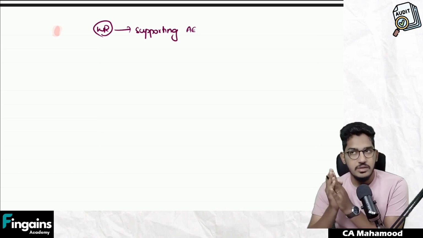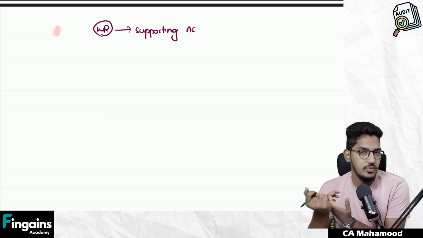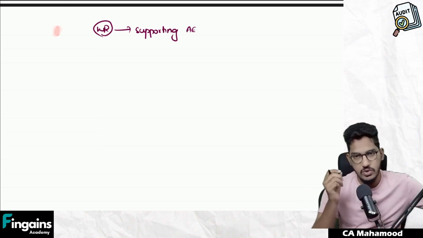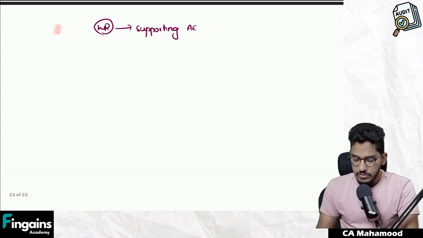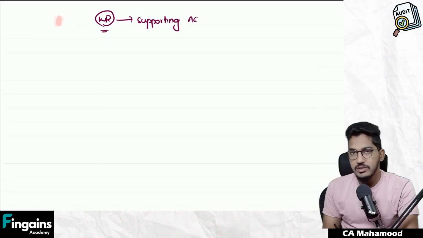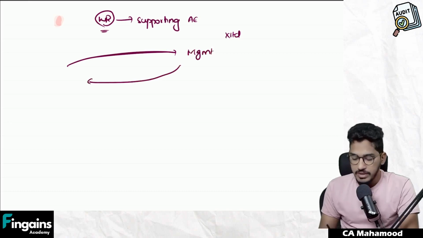See, what is the meaning of this sentence? When I say written representation is just a supporting evidence, not evidence on its own, what am I trying to tell you? Very simple. Assume I went to the management and told them, I am conducting the audit of the company X Limited. Sir, please give me a written confirmation. Please give me a written representation that you have prepared the financial statements and books of accounts without any misstatement.